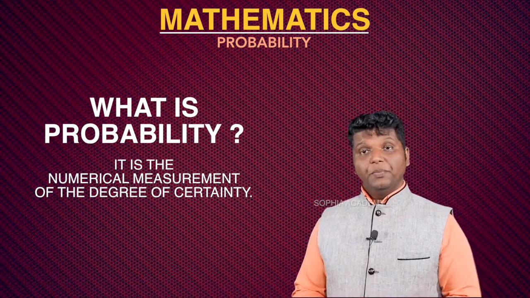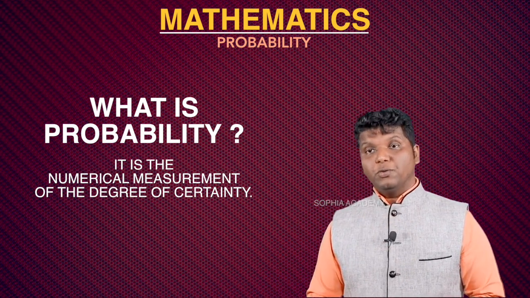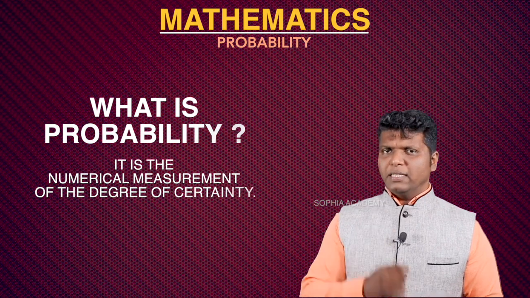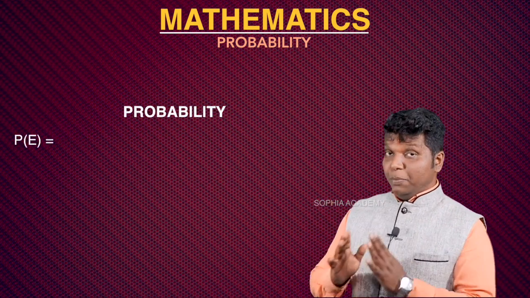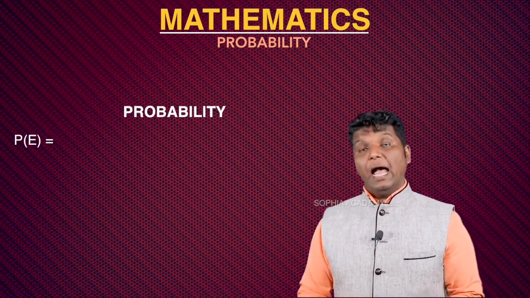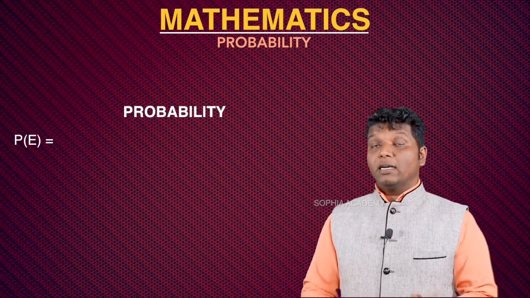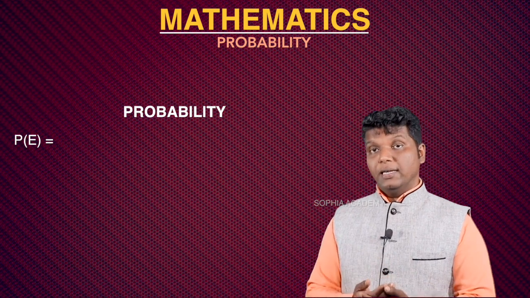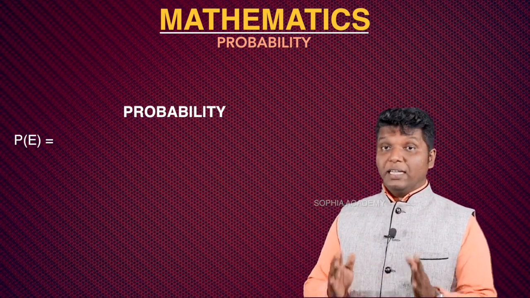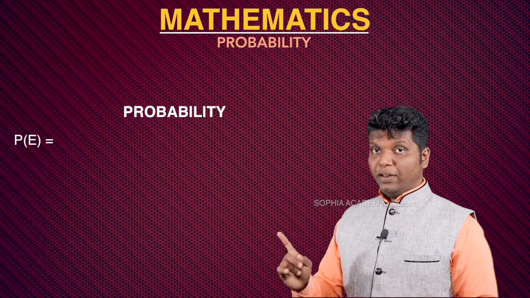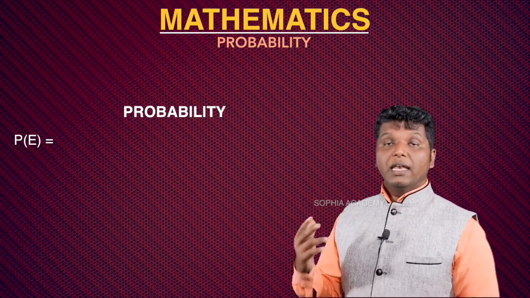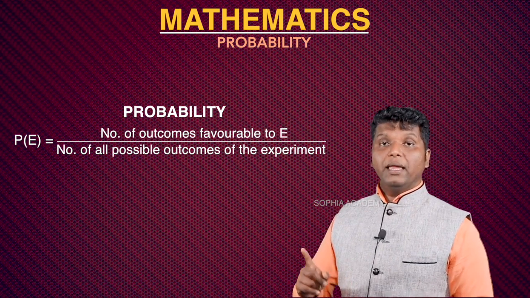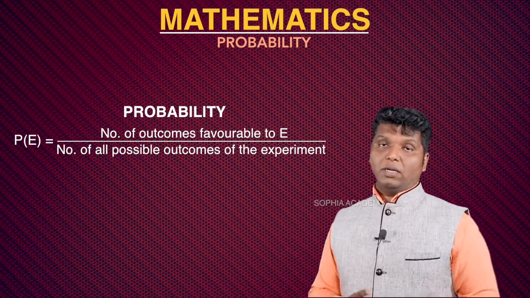So this probability, we can take it as theoretical probability also. If you want to find the theoretical probability, there is an equation actually, P of E, because E is what we call an event. Every happening, we used to take it as an event. Every occurrence of any particular question, when we are taking, we used to consider it as an event. So P of E, probability of an event, P of E is equal to the number of outcomes which are favorable to the event E divided by the number of all possible outcomes.